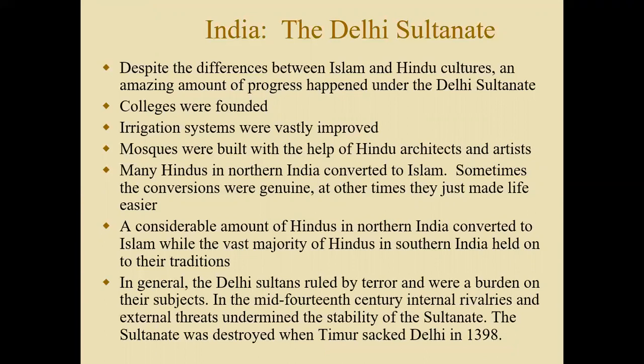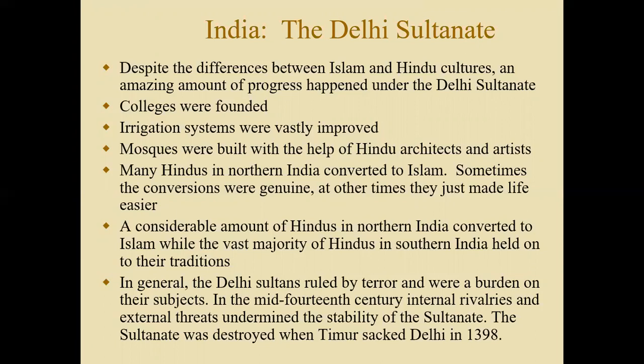Now, for much of its history, India was Hindu. From the year 1000 BC, even to today, the main religion of India was Hinduism. Hinduism, of course, focused on a very strict social hierarchy that revolved around the caste system. This began to change starting by the year 1000 when Muslim invaders started raiding India from the Middle East. And by the year 1200, these Muslim invaders formed their own empire within India known as the Delhi Sultanate.